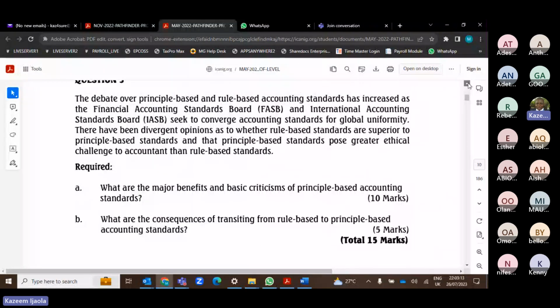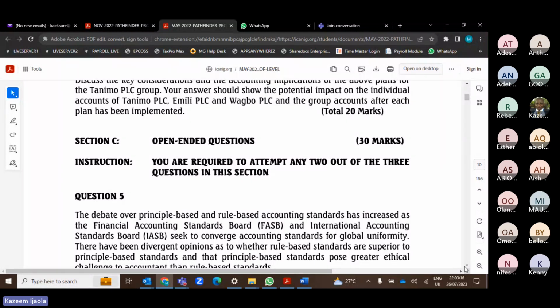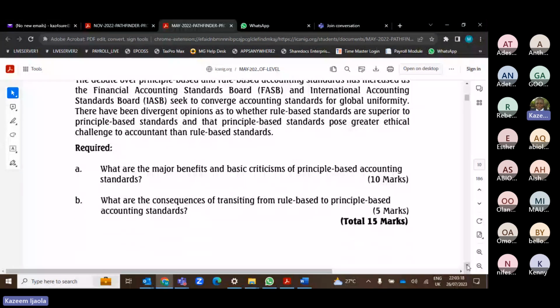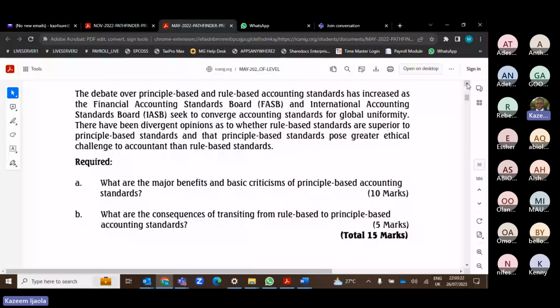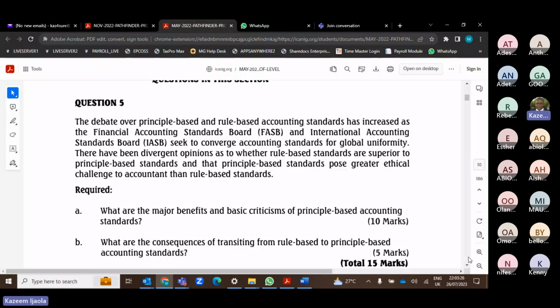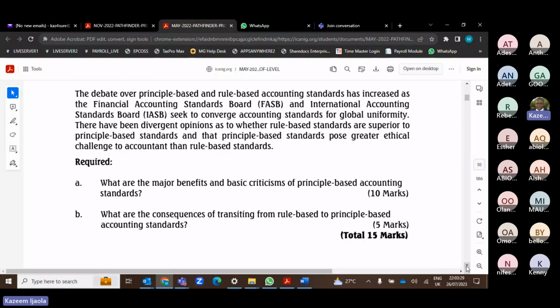Now let's look at May 2022. There are two questions here that we need to review. Question number 5, May 2022. The debate over principle-based and rule-based accounting standards has increased as the Financial Accounting Standards Board and the International Accounting Standards Board seek to converge accounting standards for global uniformity. This is exactly what I've explained to you this evening. There have been divergent opinions as to whether rule-based standards are superior to principle-based, and that principle-based standards pose greater ethical challenge to accountants than rule-based.